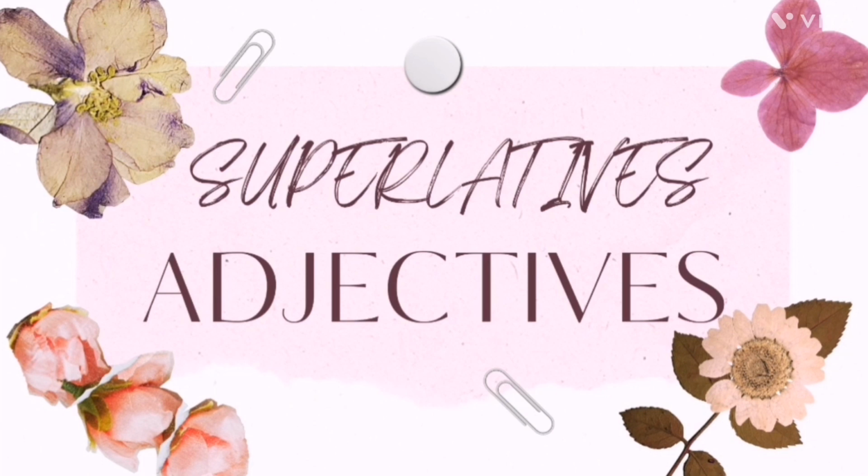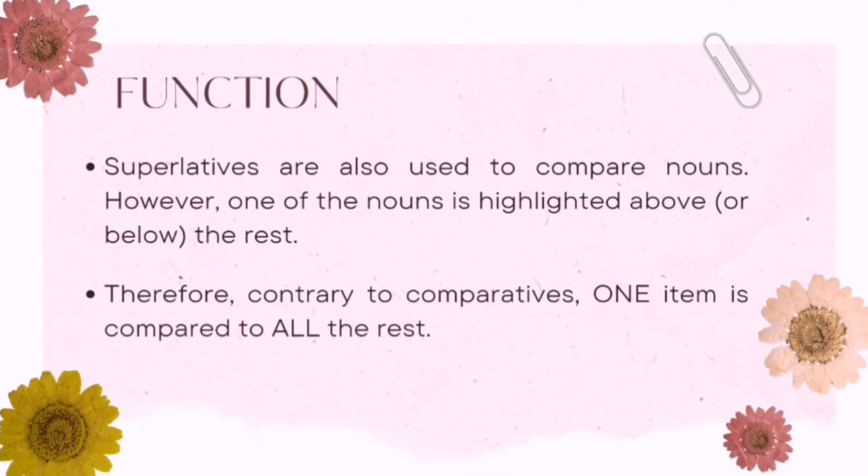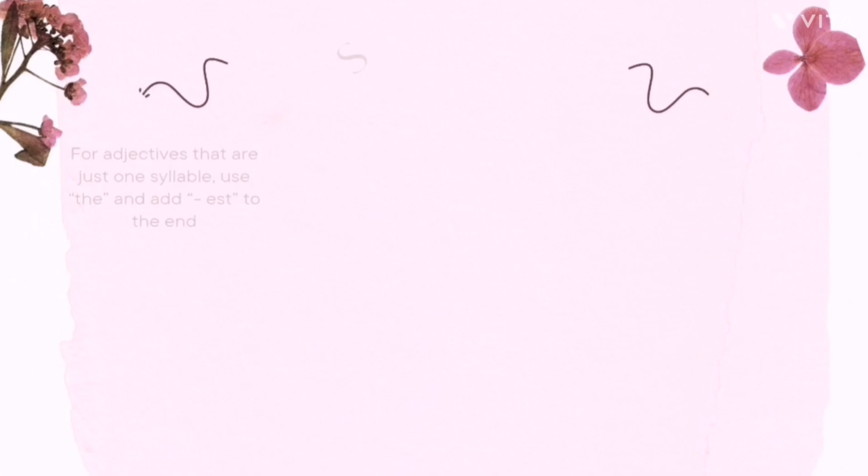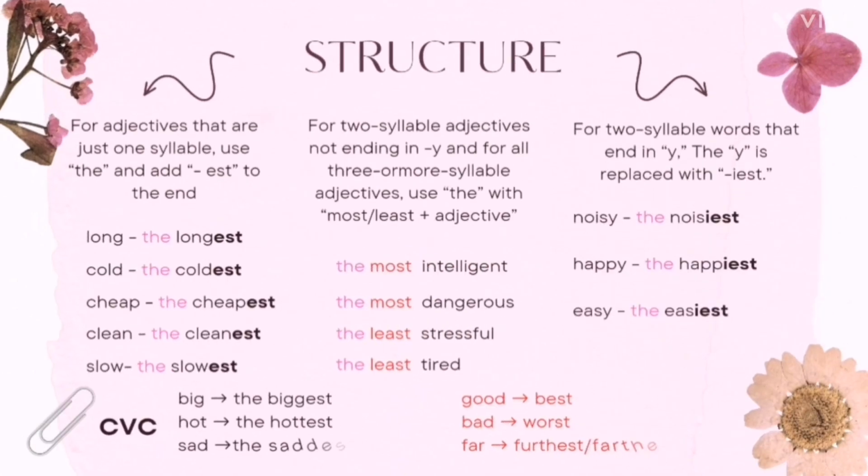Now the superlative adjectives. Function: superlative adjectives are also used to compare nouns. However, one of the nouns is highlighted above or below the rest. Therefore, contrary to comparatives, one item is compared to all the rest. Structure: there are three rules.